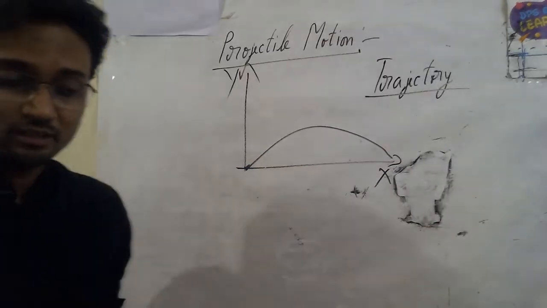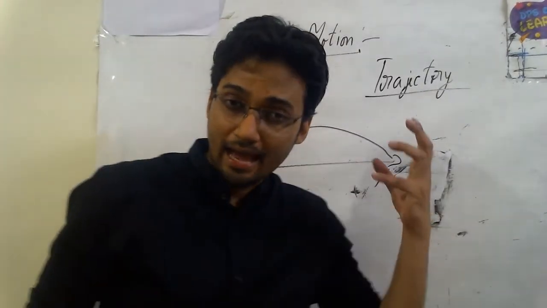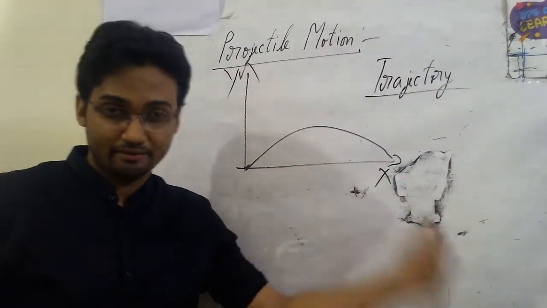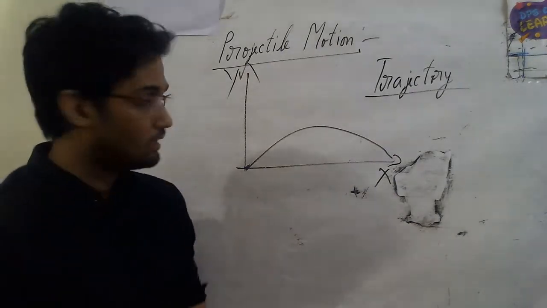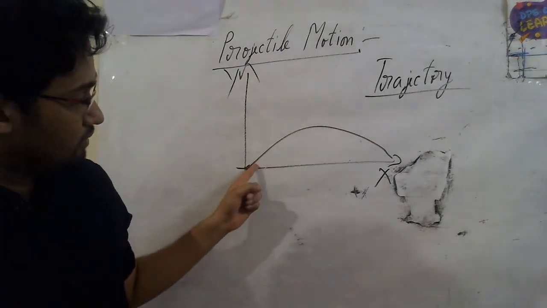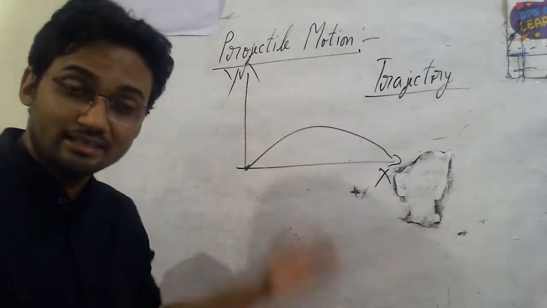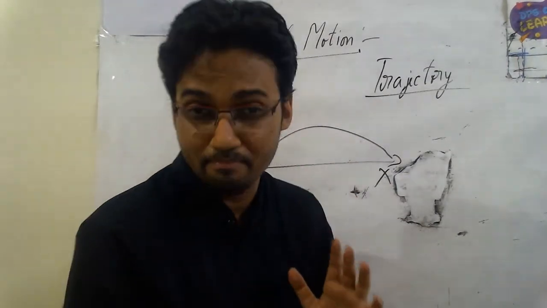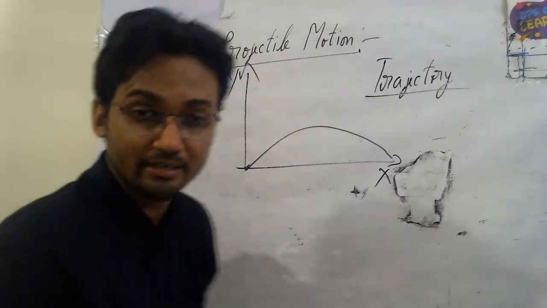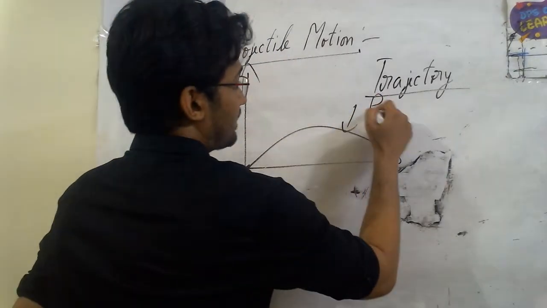So henceforth, one by one we will analyze and see the various equations that we get. Okay, now this is the motion of the ball. It goes up, follows a curvilinear path, and this equation mathematically we call a parabola or a parabolic equation. What do we call this? Parabola.